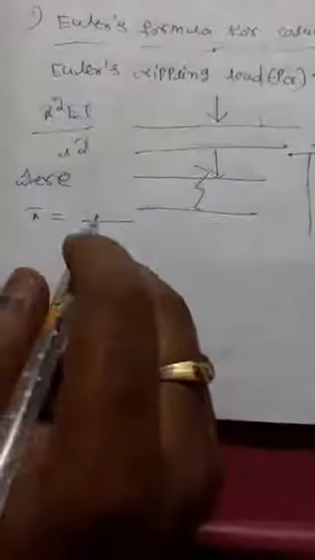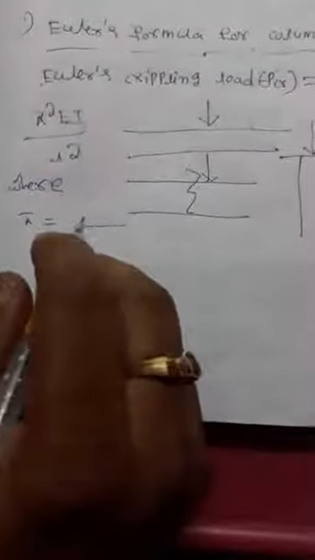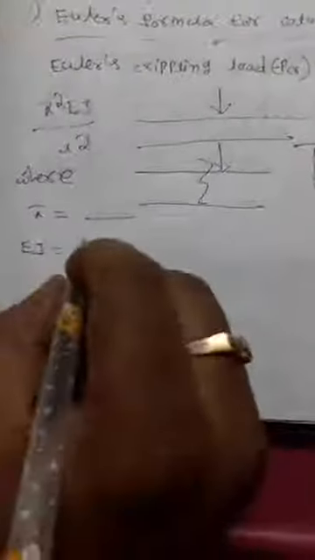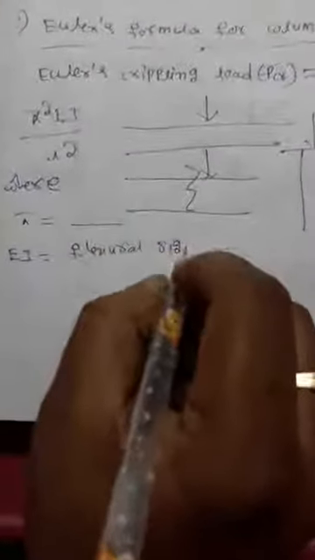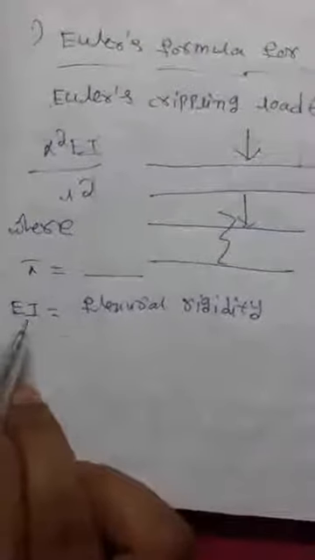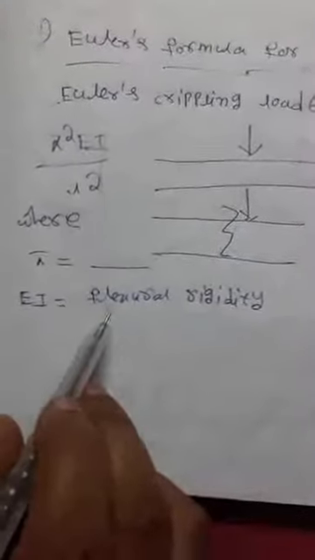In this formula pi square EI by L square, pi is nothing but a number, that is 22 by 7, or 3.14. Next, EI is flexural rigidity. The definition is the product of Young's modulus and moment of inertia is nothing but a flexural rigidity.